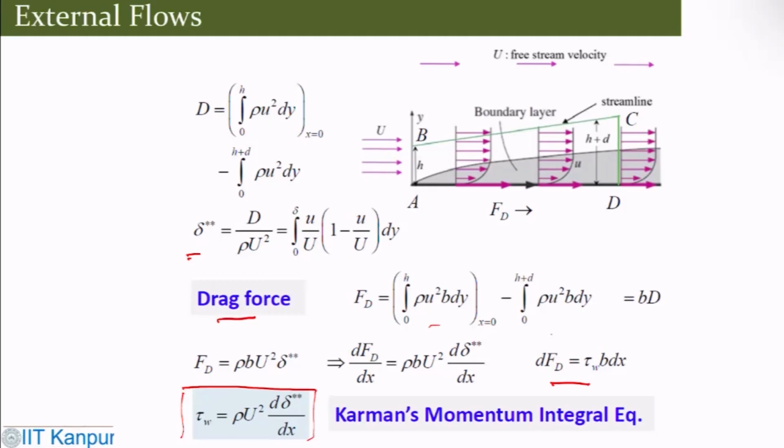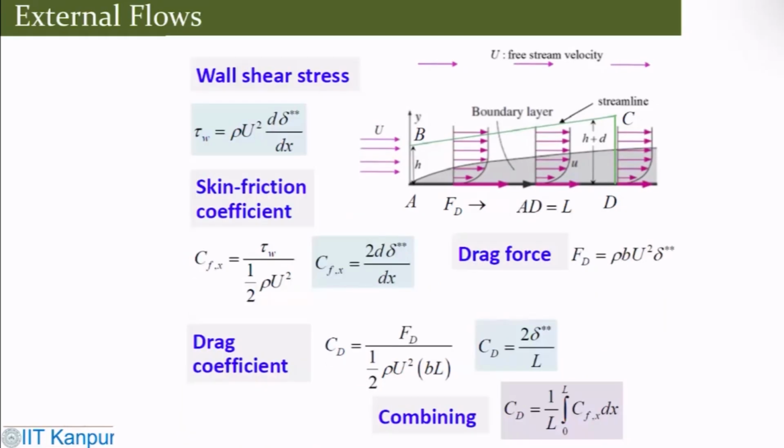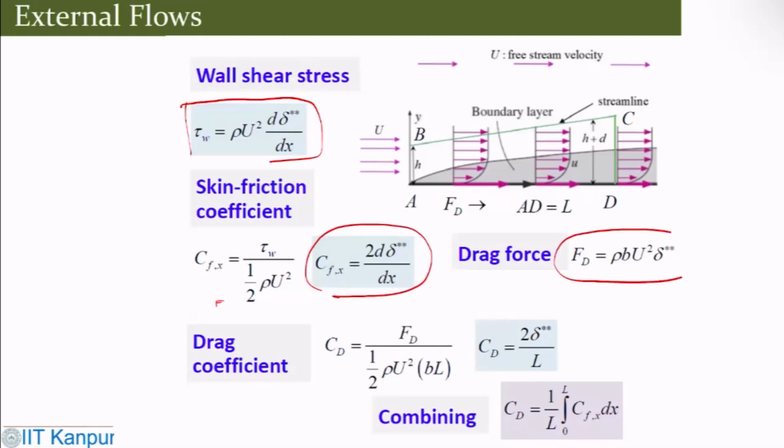So if I put those correlations together, my wall shear stress is going to be rho U squared d(delta double star)/dx. I have the skin friction coefficient, which can be estimated like that. I have the drag force, and then I have the drag coefficient, which I can estimate like that. Then combining, I can get something like that. All these are some of the findings for the laminar boundary layer profile over a flat plate.